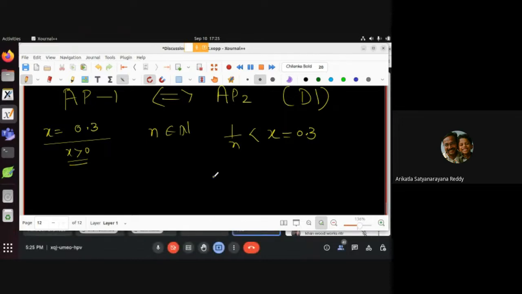I am asking, give me one natural number. Yeah, 4 is also correct. Good, nice. 1 by 4 is less than 0.3. Okay, now somebody can give me one small positive real number. Rohit, can you give me one positive real number? बहुत छोटा वाला. आप लास्ट क्लास नहीं आए, फिर भी आप ये तो बता सकते हैं. आप एक छोटा positive real number दीजिए. सर 0.1. 0.0001. 0.001. Very good. Thank you very much.